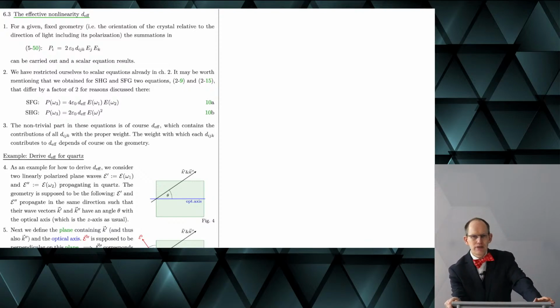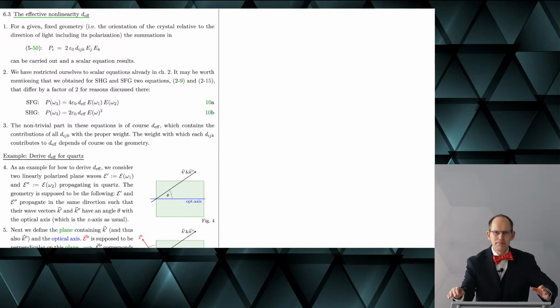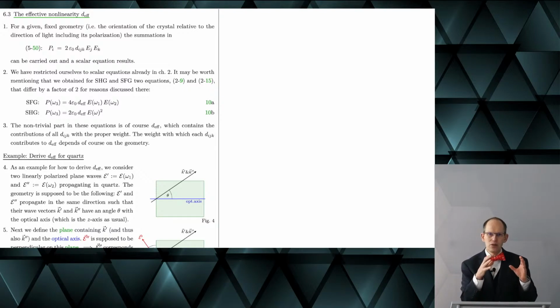When we introduced the coupled wave equations, we wrote the nonlinear coefficient as d effective. And I said at this time, don't worry, this thing here is just connected to the tensor, and I also made a few remarks.